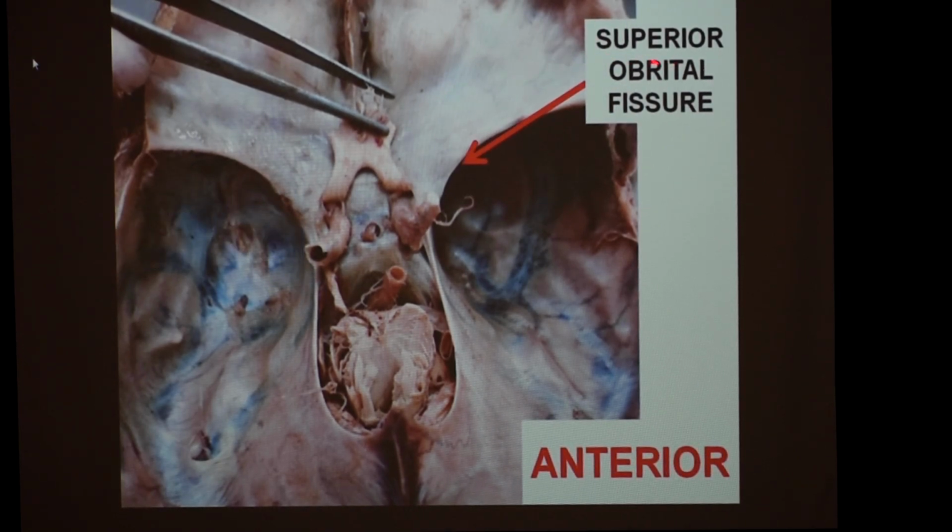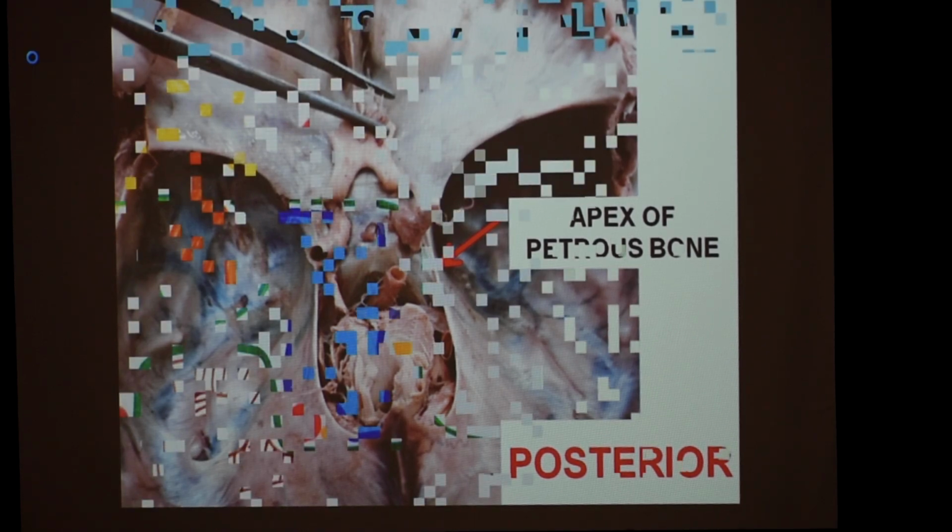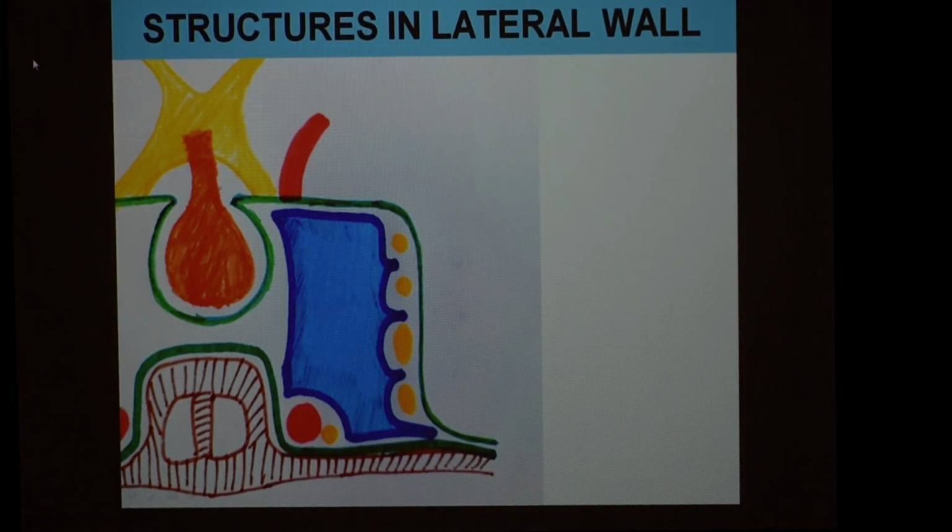Anteriorly, we already know it is related with the superior orbital fissure, and posteriorly to the apex of the petrous part of the temporal bone. So now, what are the structures in the lateral wall? This is the schematic diagram. This is the pituitary fossa with the pituitary gland, so you can say the medial relations of the cavernous sinus.